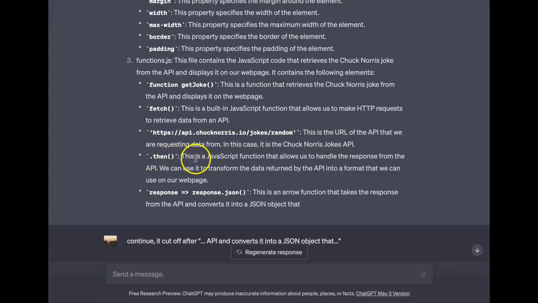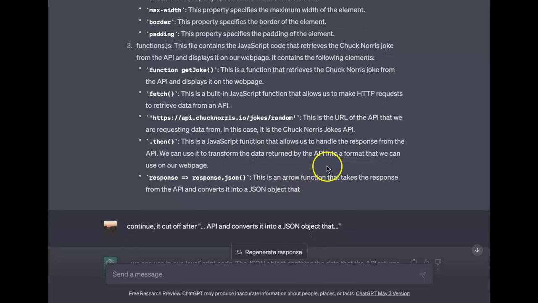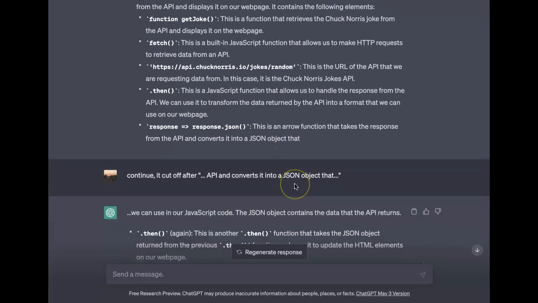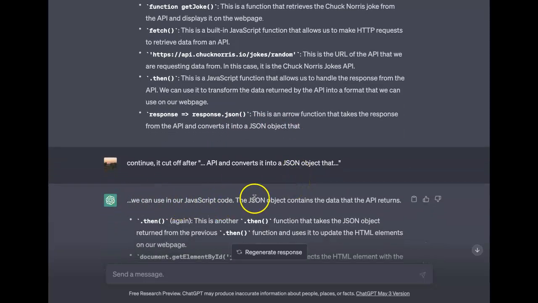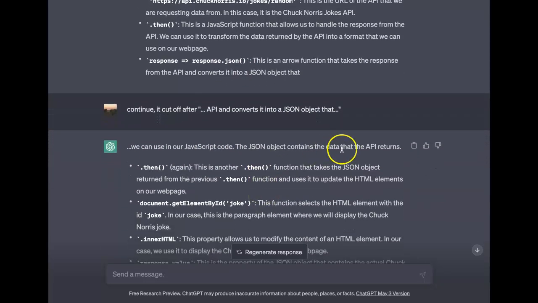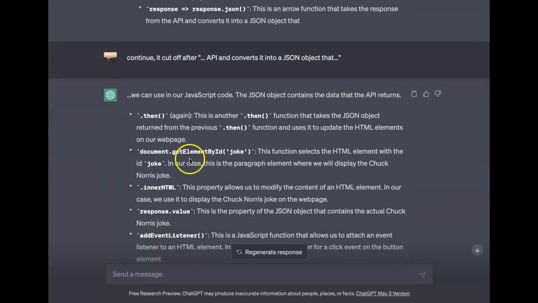Okay, the .then, this is a JavaScript function that allows us to handle the response from the API. We can use it to transform the data returned by the API into a format that we can use on our web page. We have response.json. This is an arrow function that takes the response from the API and converts it into a JSON object that we can use in our JavaScript code. The JSON object contains the data that the API returns.